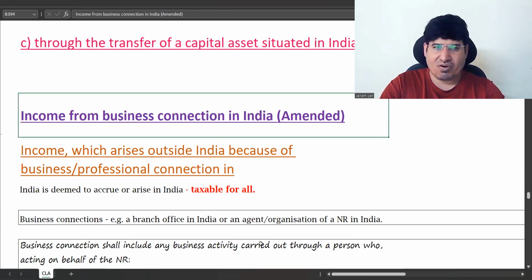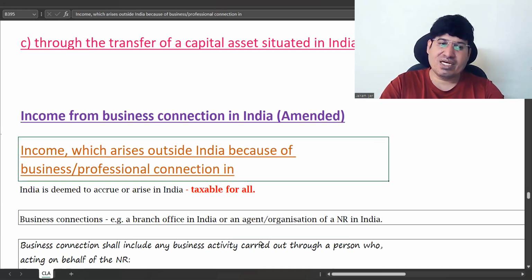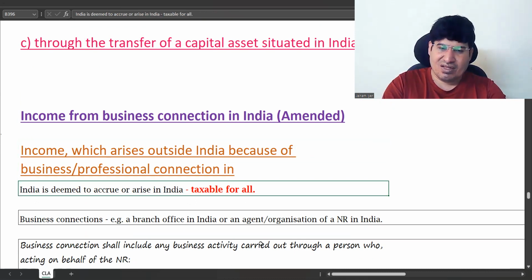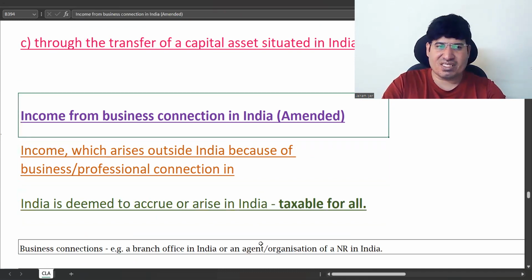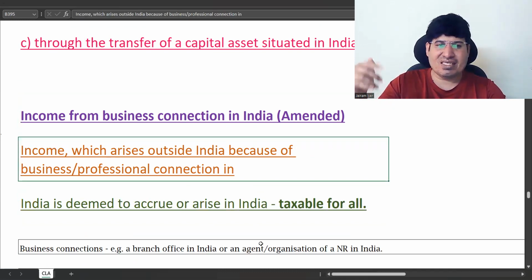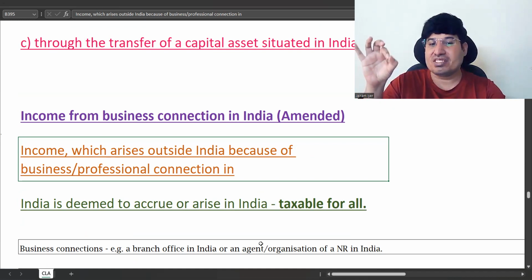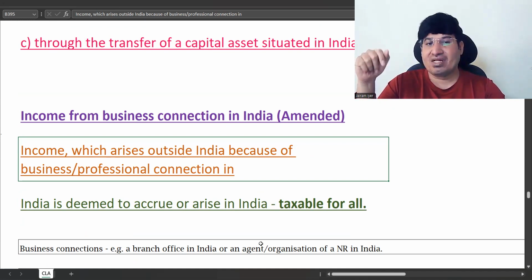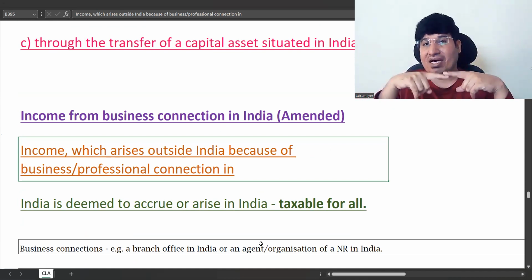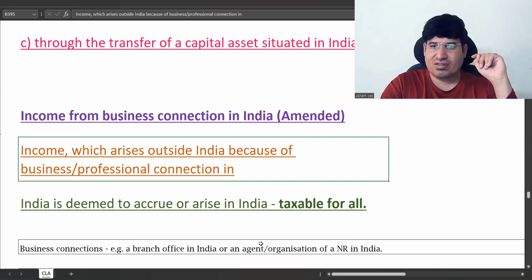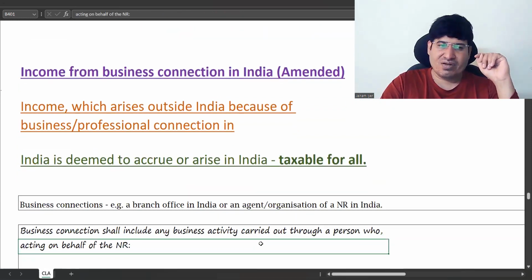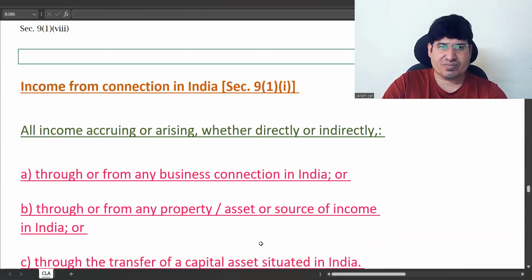So we're talking only about income which arises outside India because of business or professional connection in India, which is deemed to accrue or arise in India. So this is income arising outside India, received outside India, but there is some key connection in India. Let's see what that is.